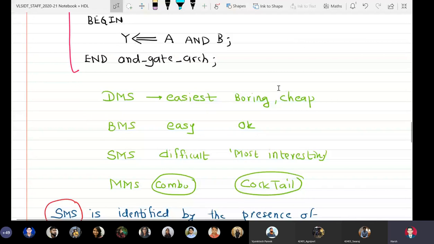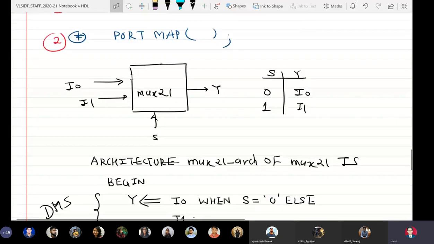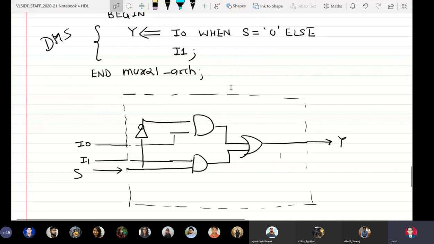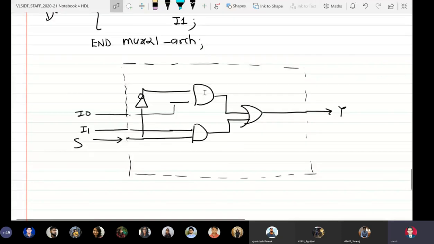I give an example that if I express my 2:1 multiplexer as a simple block diagram with this kind of a truth table, then I can write the logic part of the system by using data flow modeling style, that is Venel's clause. But if I express my multiplexer as a combination of AND, OR, and NOT gates, then for this system, I'm compulsorily going to use an SMS.